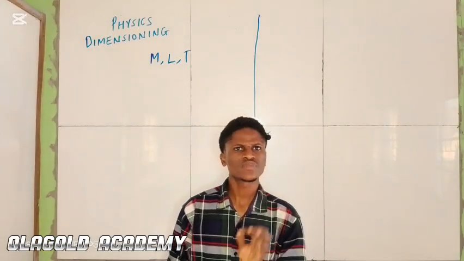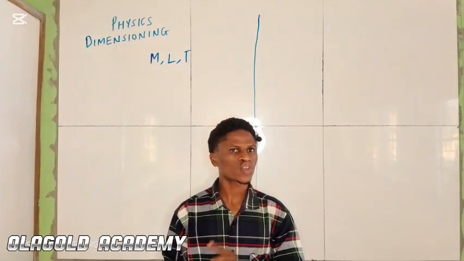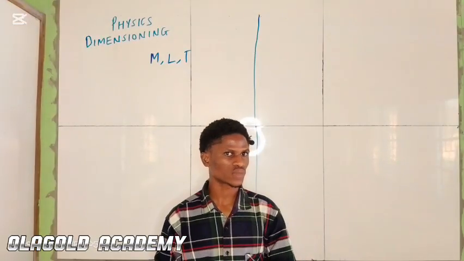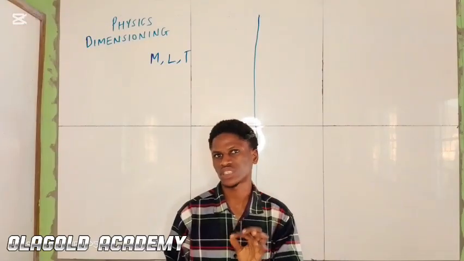Now, in the definition of dimensioning, I also mentioned fundamental quantities. What are fundamental quantities?